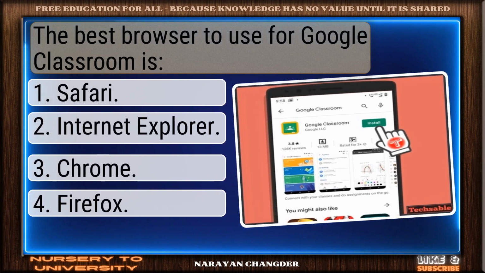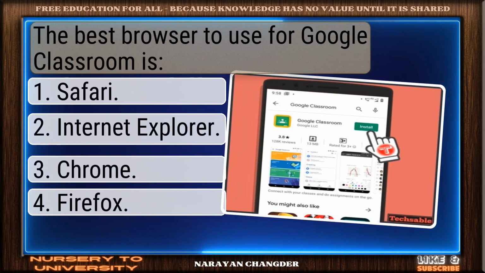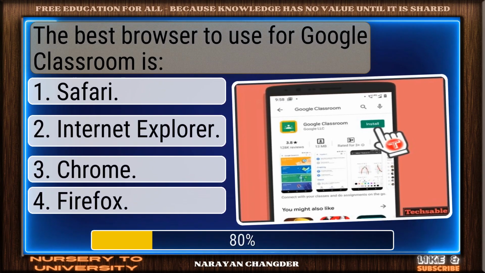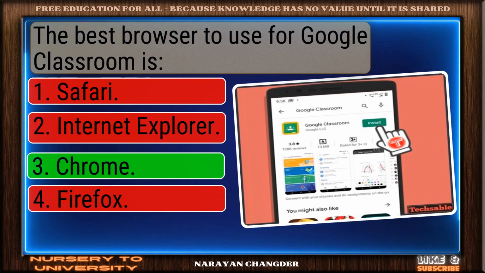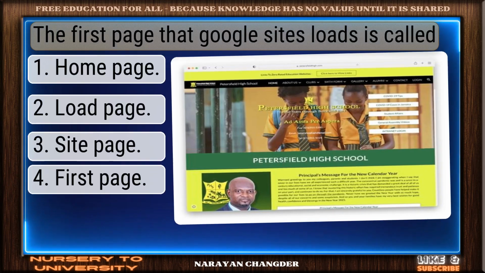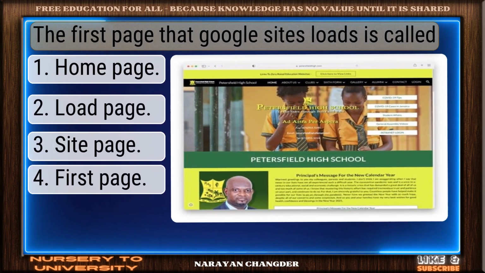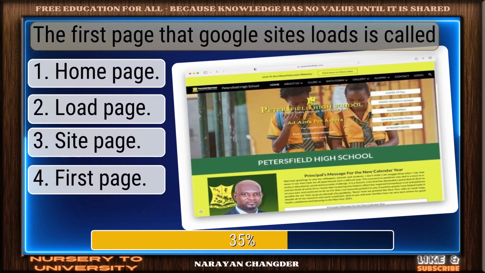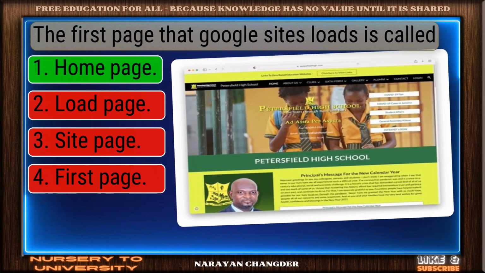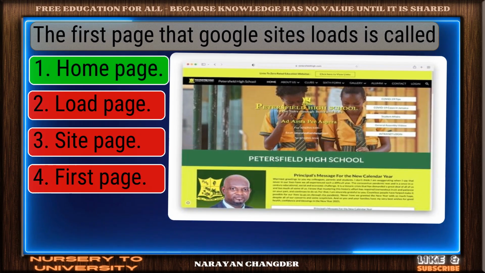The best browser to use for Google Classroom is? Well picked. Chrome is the correct answer. The first page that Google Sites loads is called? Smart move. Homepage is an accurate answer.